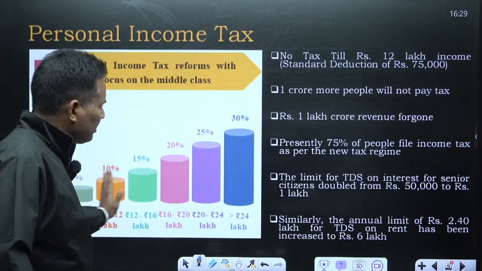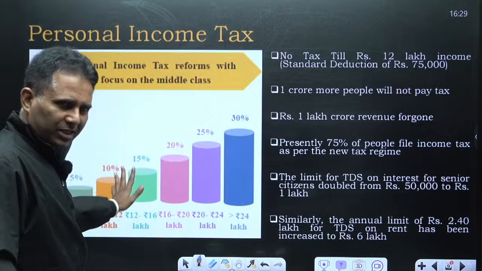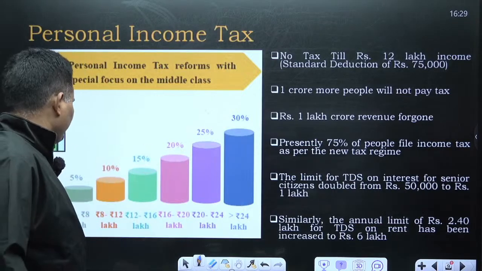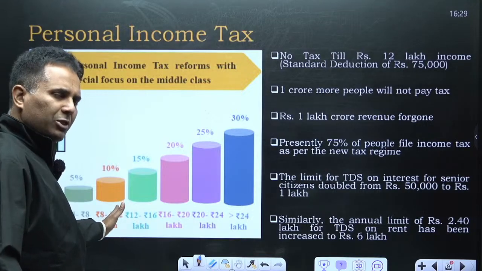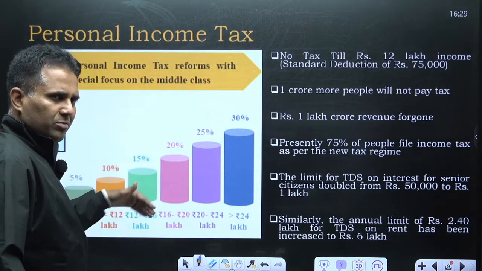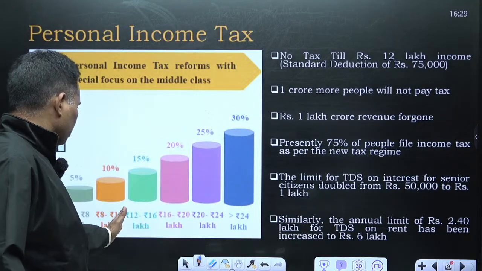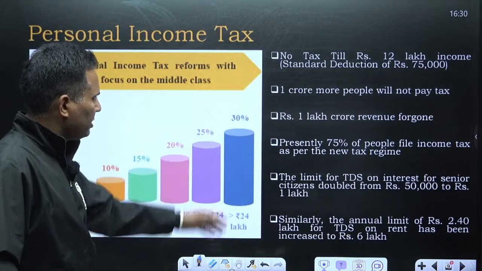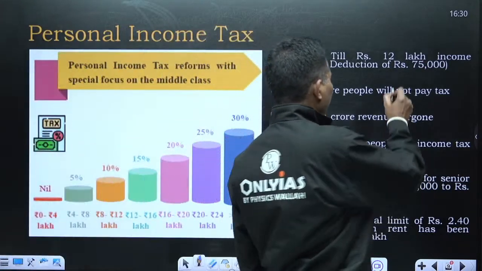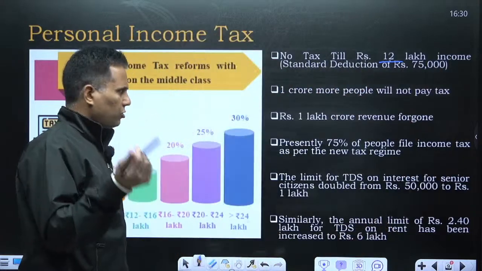So this has been a very progressive slab in which it has been designed. But don't try to understand that. If your earning is 12.75 lakh, no tax. 25,000 is the standard deduction. It is added separately. So 12 lakh, no tax. But if you are earning above 12 lakh, you have to pay in this manner. So no tax till 12 lakh. Standard deduction of rupees 75,000 is on top of it.